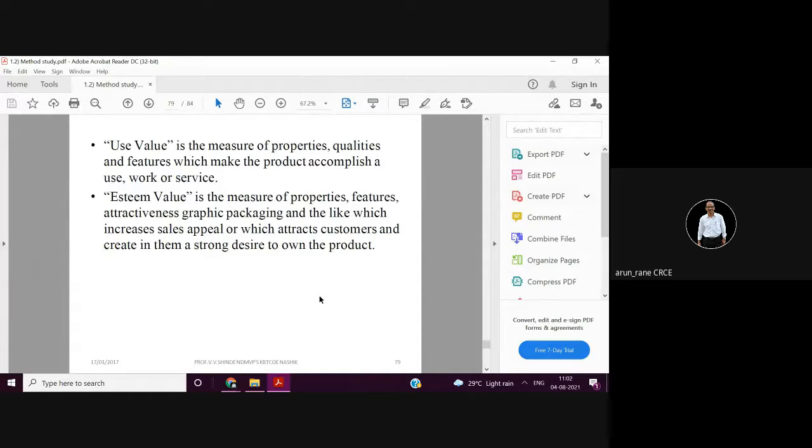Use value and esteem value. Use value is nothing but the measure of properties, qualities and features which make a product accomplish a use, work or service. And what is the esteem value? It is the measure of properties, features, attractiveness. So it is all nothing but how you project, that is what is your esteem value. Use value means how useful it actually is, net. Esteem value means how you are projecting.